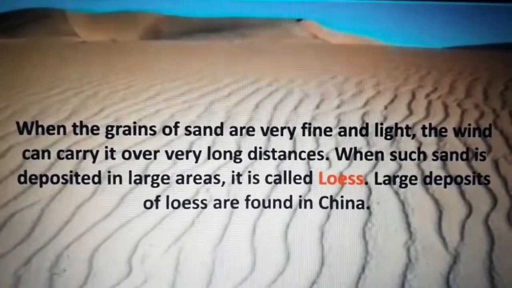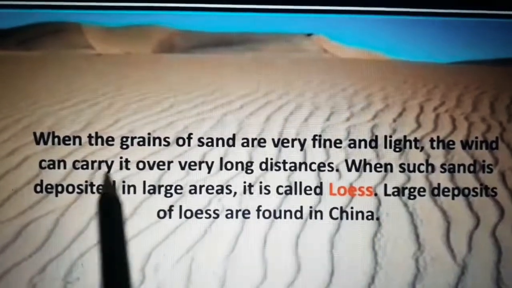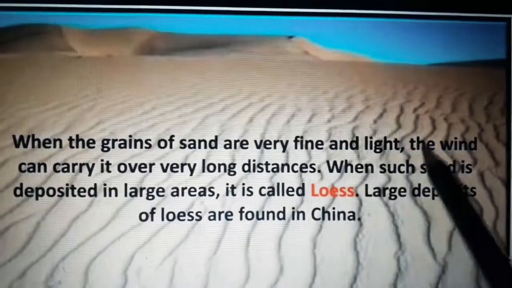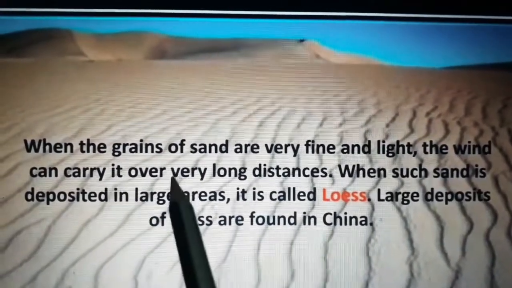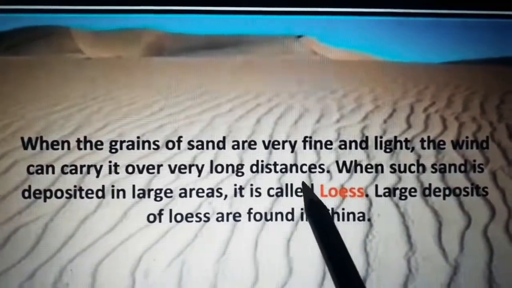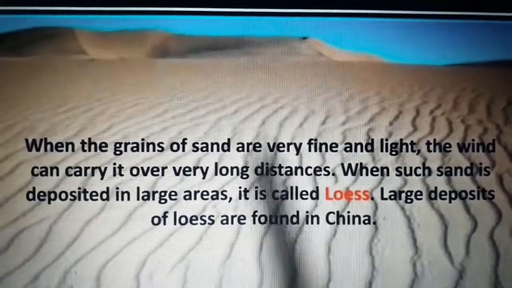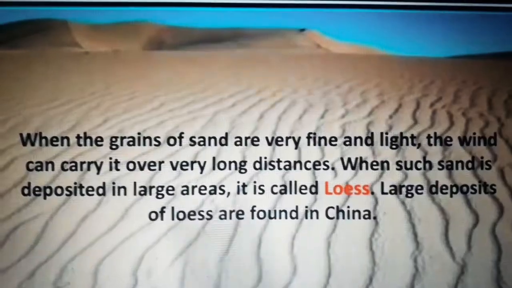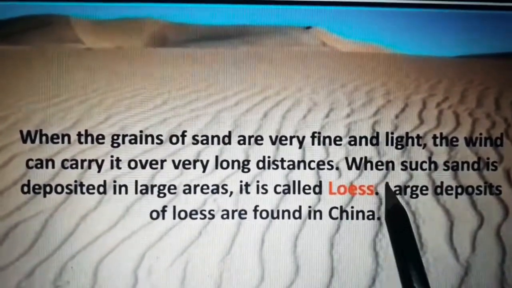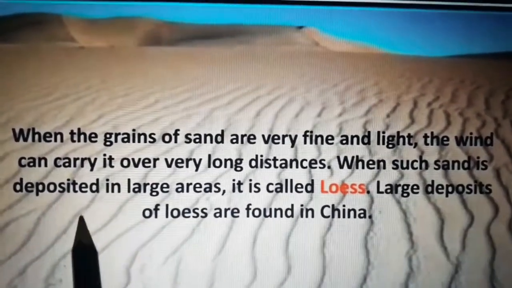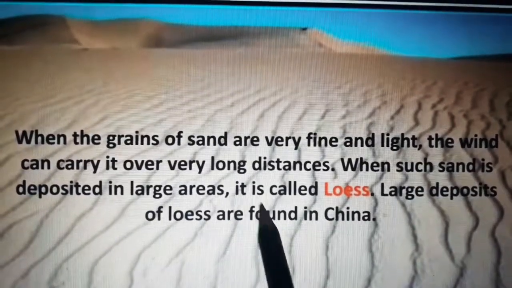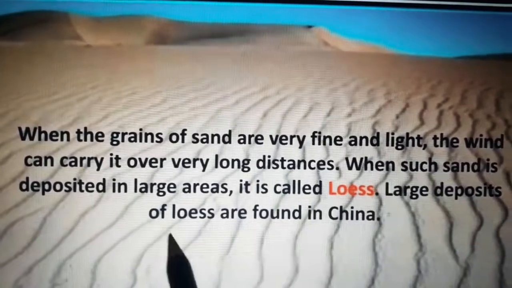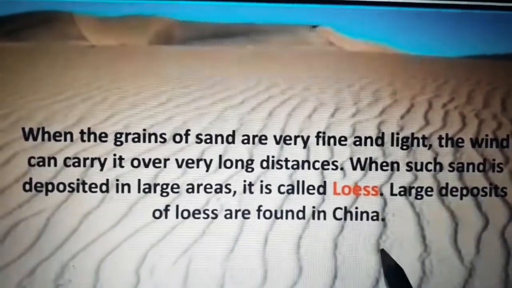Next we will see the definition of loess. When the grains of sand are very fine and light, the wind can carry them over very long distances. So if the sand is very fine and light, the wind carries it a very long distance. When such sand is deposited in large areas, it is called loess. Large deposits of loess are found in China.